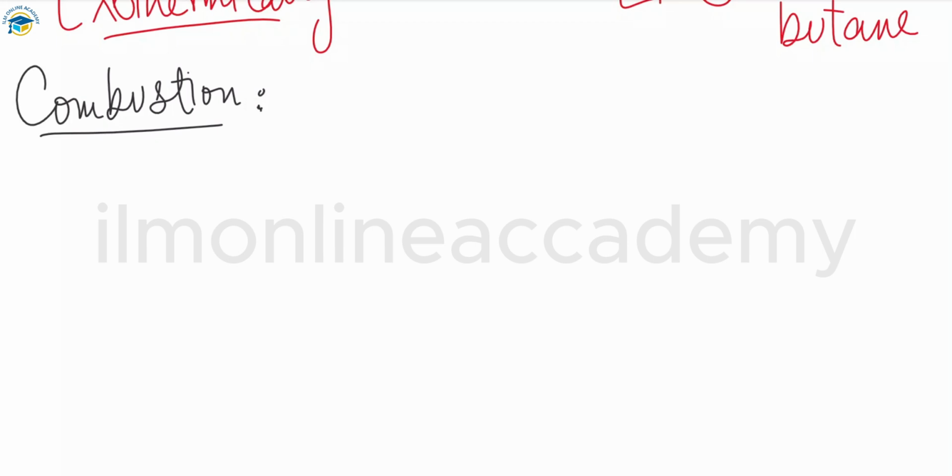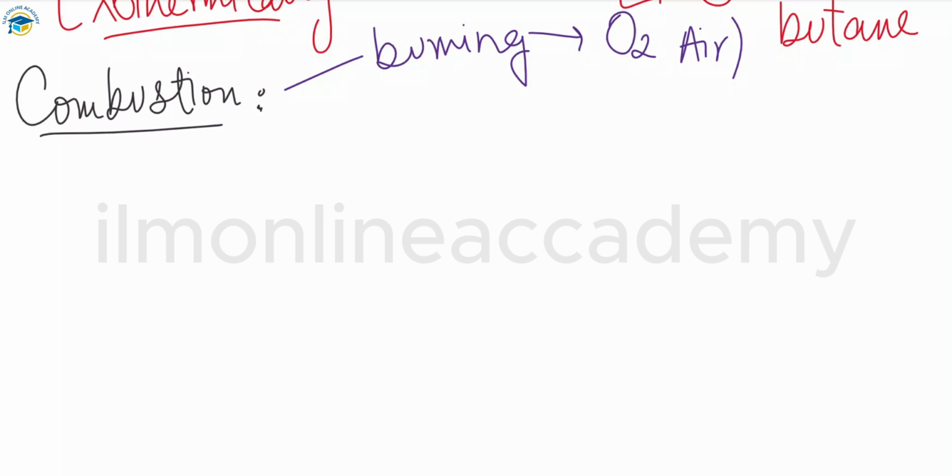Combustion is a general term that is basically used for burning also. Combustion is related to burning in the presence of oxygen. Oxygen is necessary, or you can say that air is required for combustion. When a fuel is burned in the presence of air or oxygen, you call it combustion.